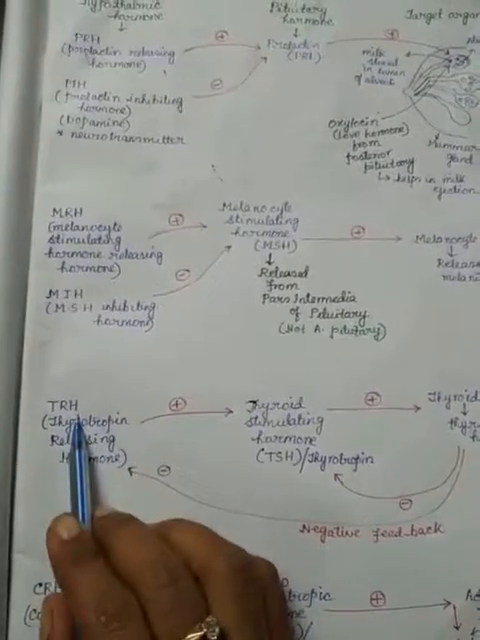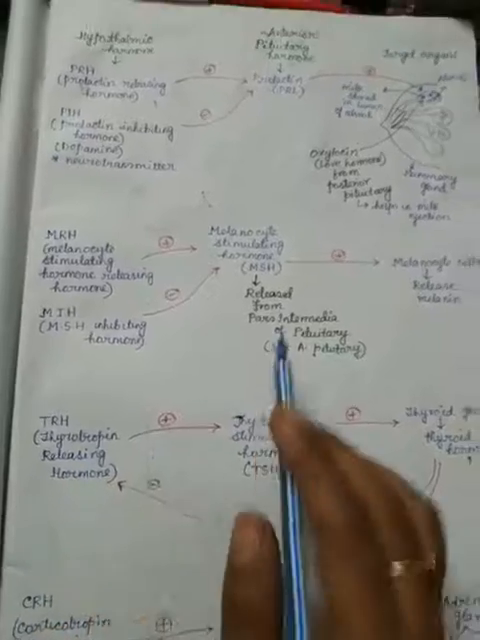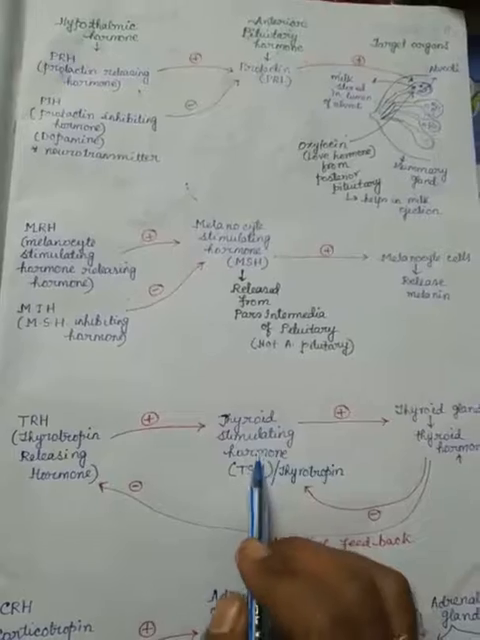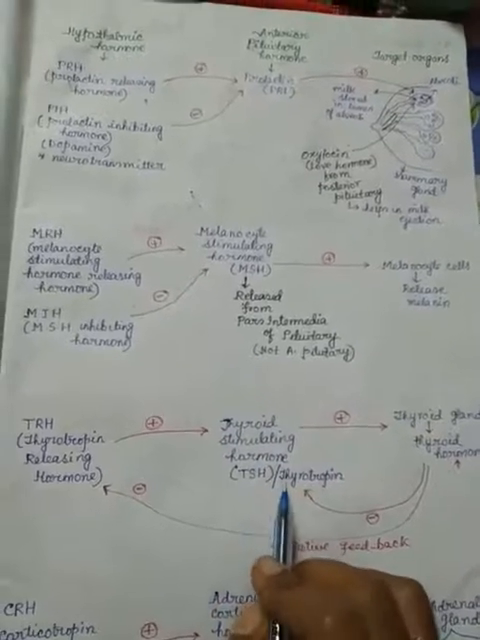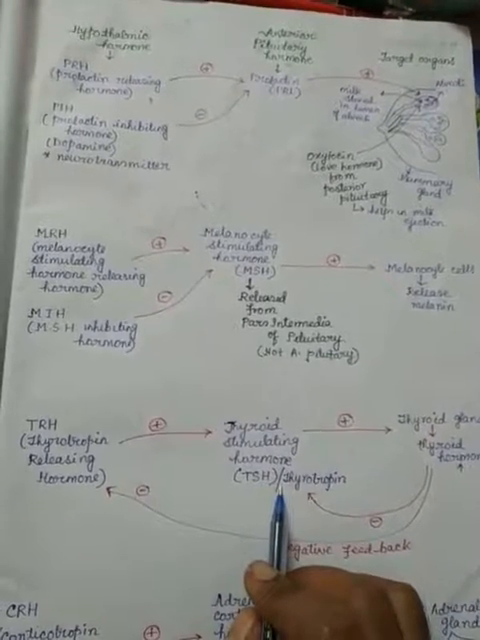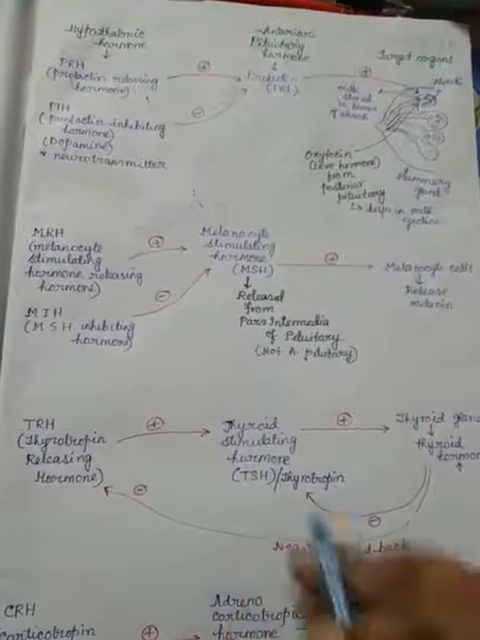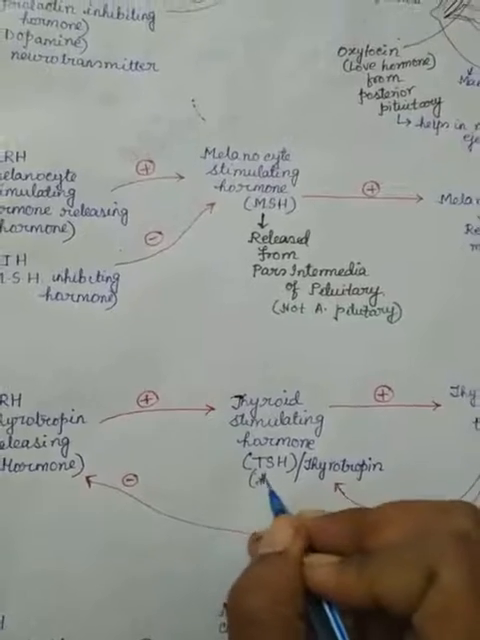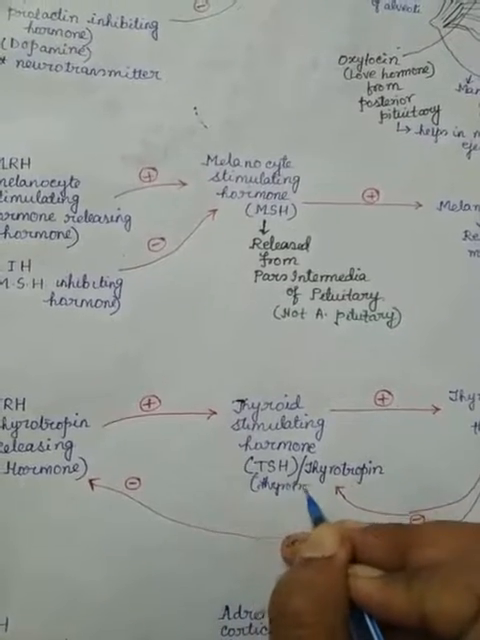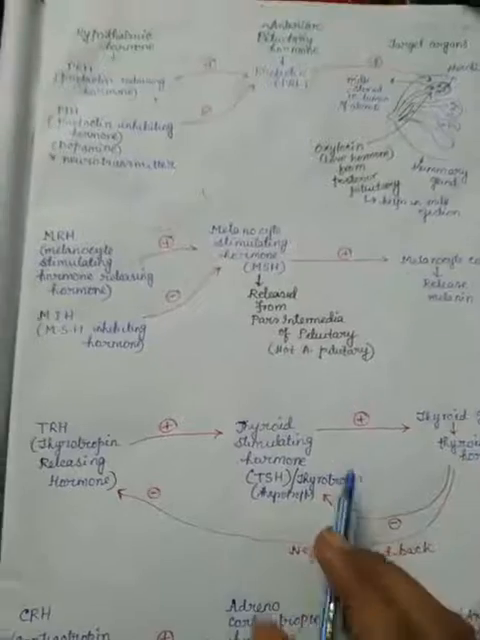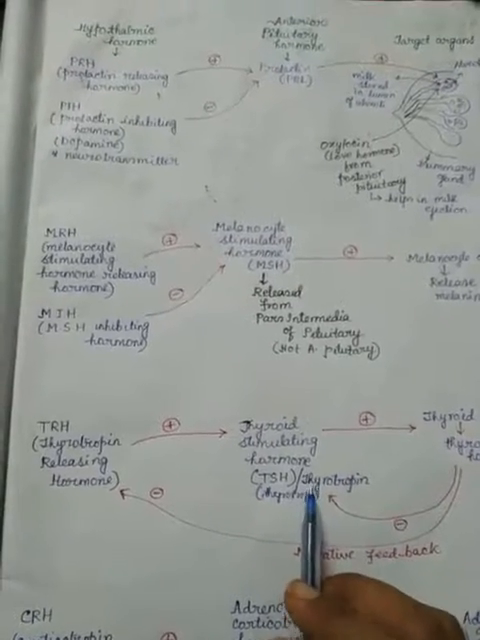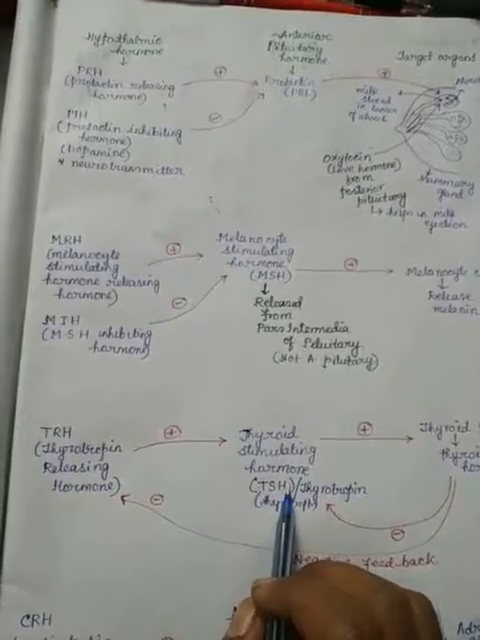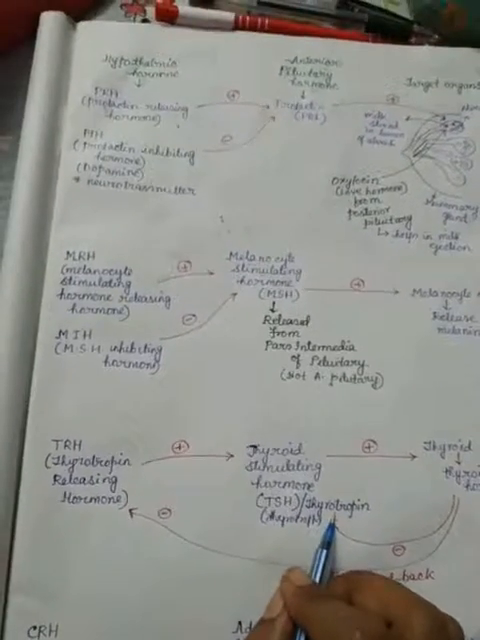The next anterior pituitary hormone is thyroid stimulating hormone, also called TSH hormone or thyrotropin. It is secreted from thyrotrop cells of the anterior pituitary. See here, these thyrotrop cells secrete this thyroid stimulating hormone, or TSH hormone. This is also called thyrotropin hormone.